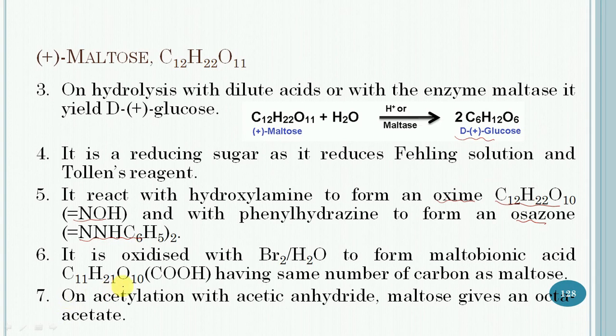It is oxidized by bromine water to form maltobionic acid with this formula, having the same number of carbon atoms as maltose. And the last property is that on acetylation with acetic anhydride, maltose gives an octa-acetate. So it is all about the physical and chemical properties of maltose.